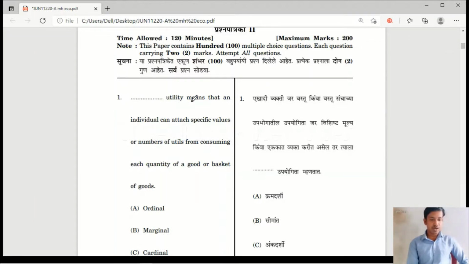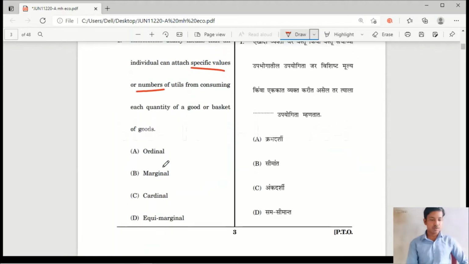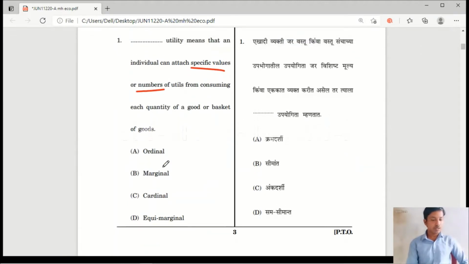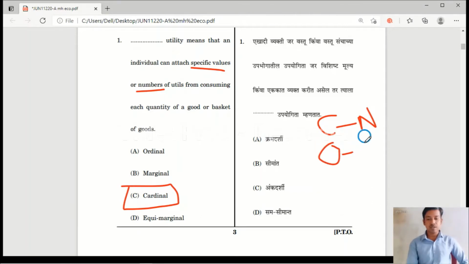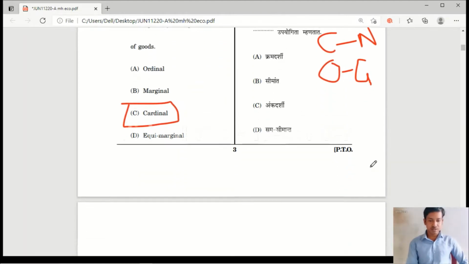Question number 1 is dash utility means that an individual can attach specific values or numbers of utils from consuming each quantity of a good or a basket of good. Option A ordinal, option B marginal, option C cardinal, option D equimarginal. Yes, here the right answer is option C cardinal utility, because in cardinal utility analysis we are going to measure the utility in numbers, and in ordinal utility analysis we are going to measure the utility by assigning the grades, or giving ranks. So option C cardinal is the right answer.